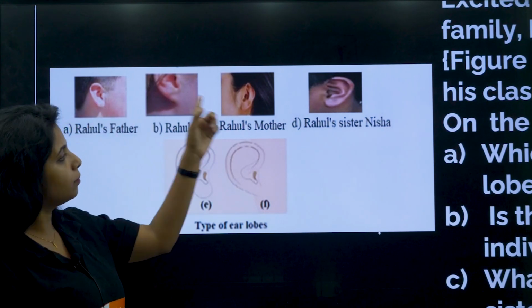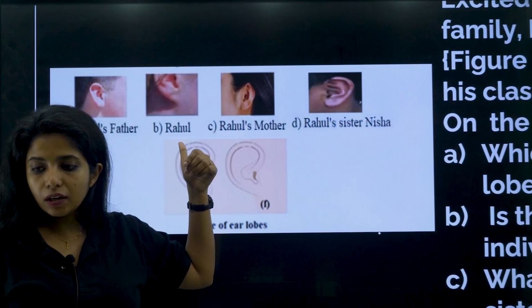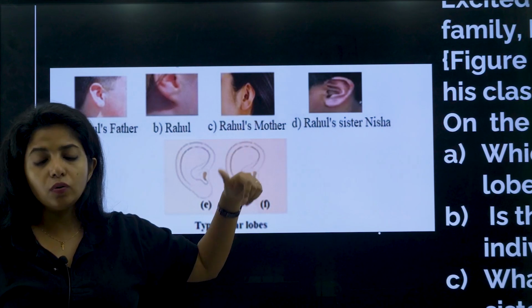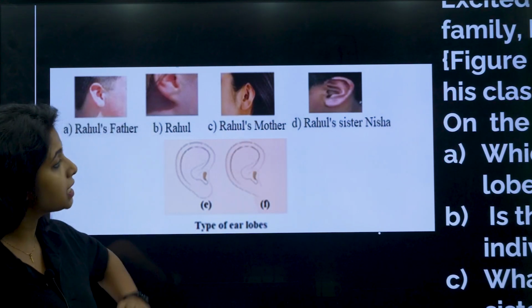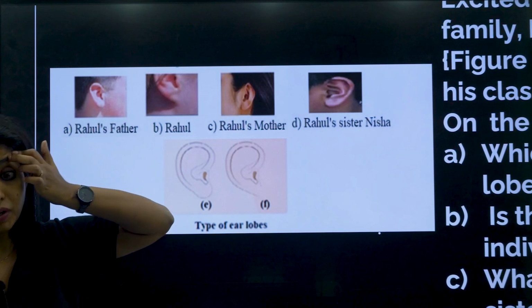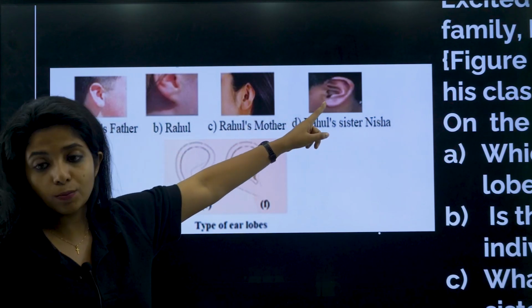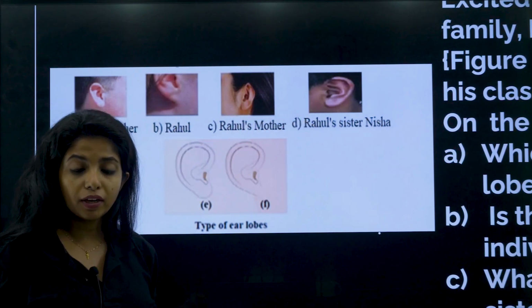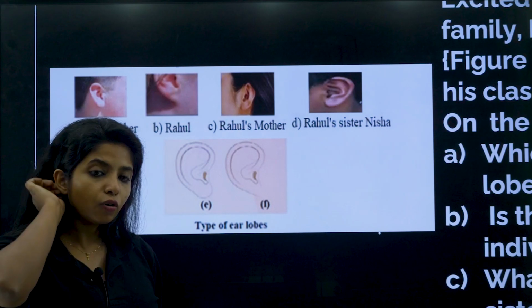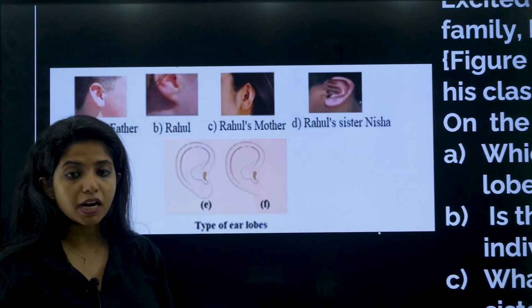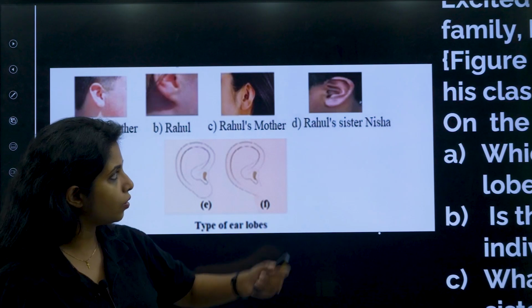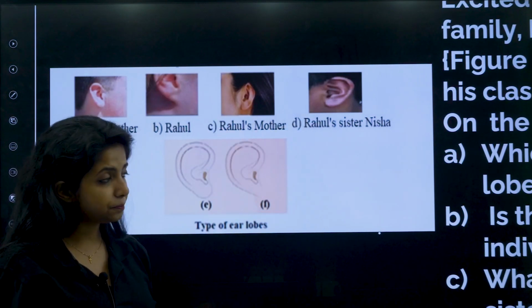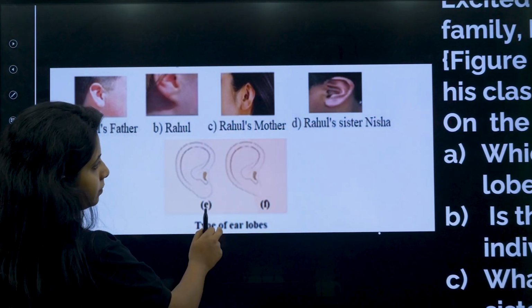Now which one among them do you think is the dominant one, free earlobe or attached earlobe? I will say it's the free earlobe which is dominant. Why? Because the maximum group of organisms over here have free earlobe, whereas only Rahul has attached earlobe. So this has to be dominant, which is why it is found in lots and lots of people over here. Okay, that is one thing.